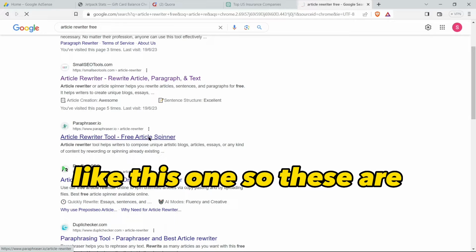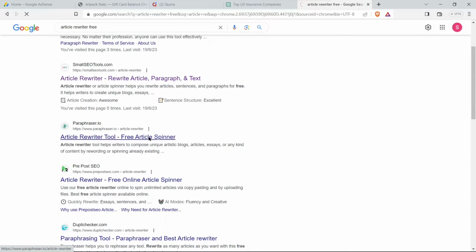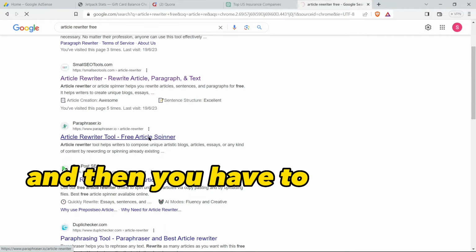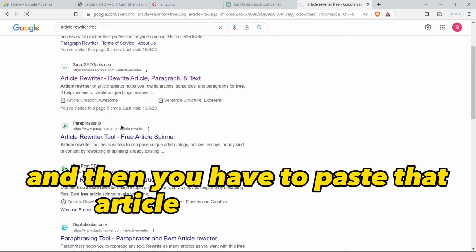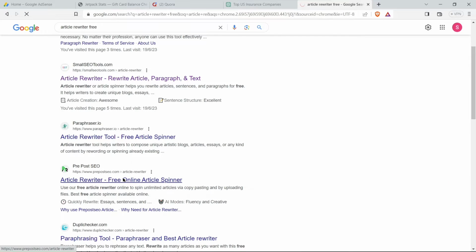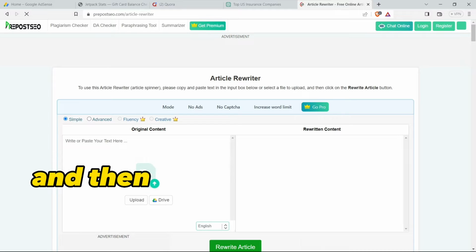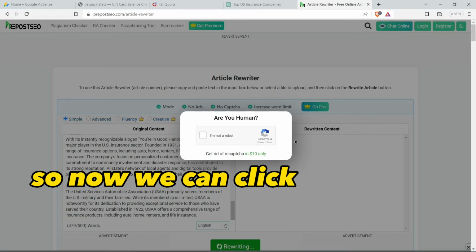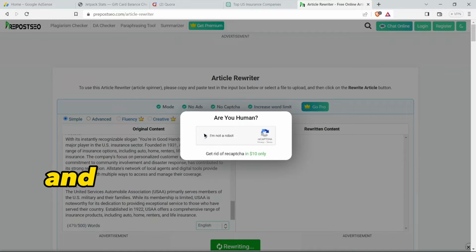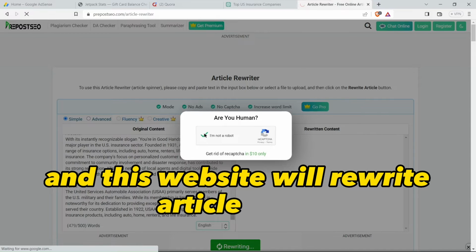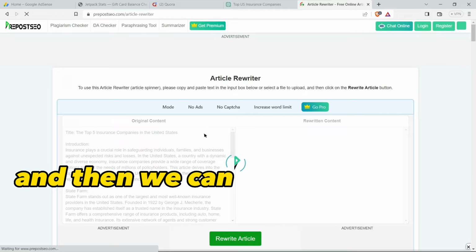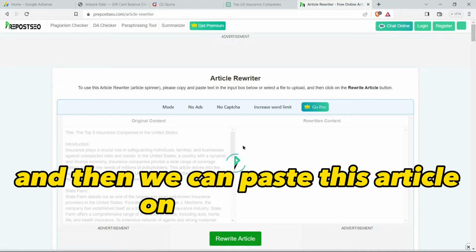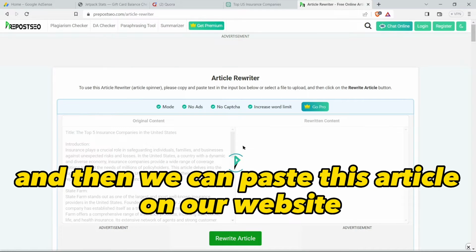These are mostly free, and then you have to paste that article in that website, and then your article will be rewritten. So now we can click on rewrite article, and this website will rewrite the article for us, and then we can paste this article on our website.